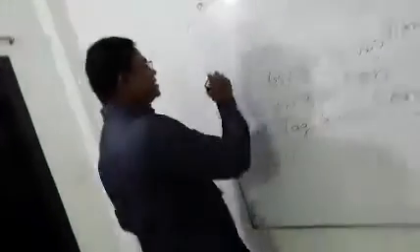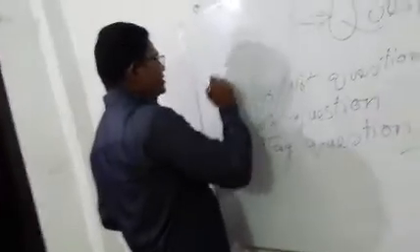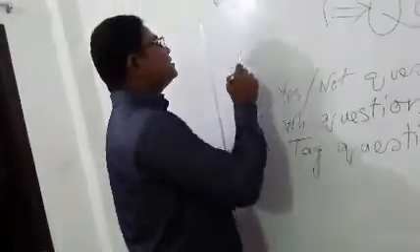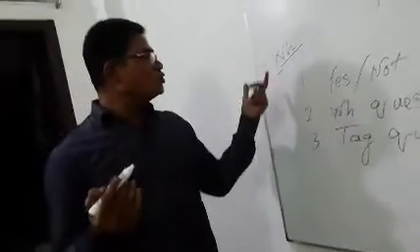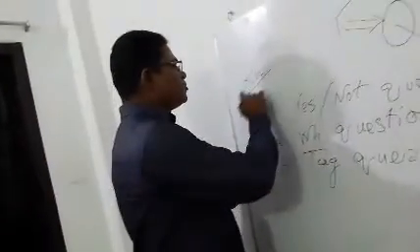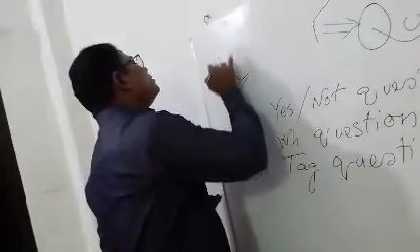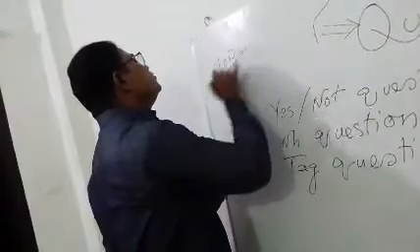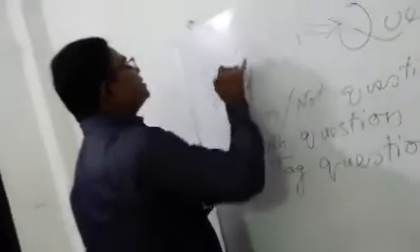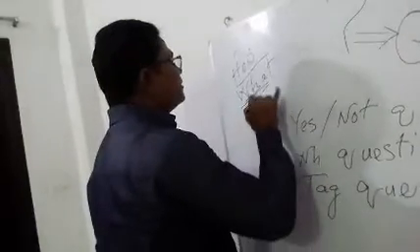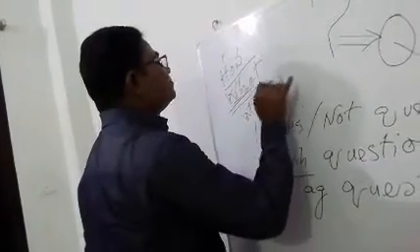And WH question is W and H related. It may be what, which, who, when, where, whom, whose, how, this type of word. Okay, how, if I write how, here W and H. If I write what, where, W is.